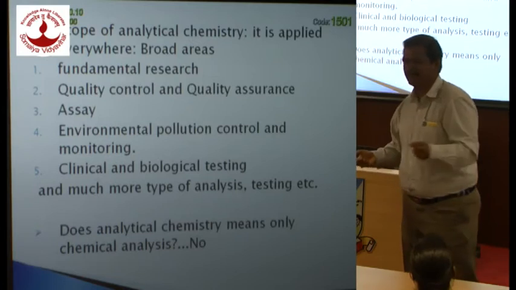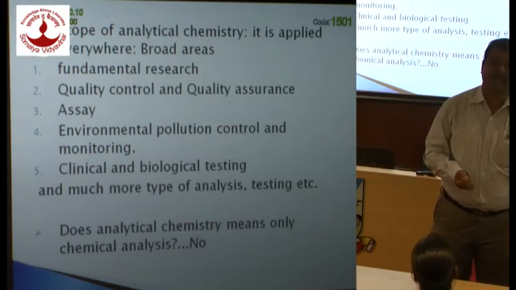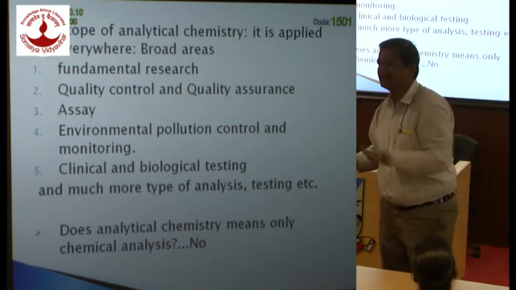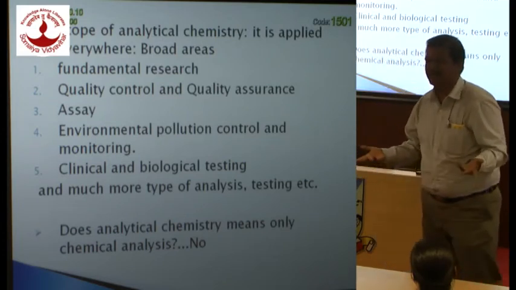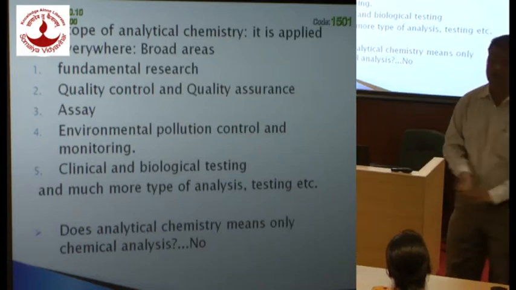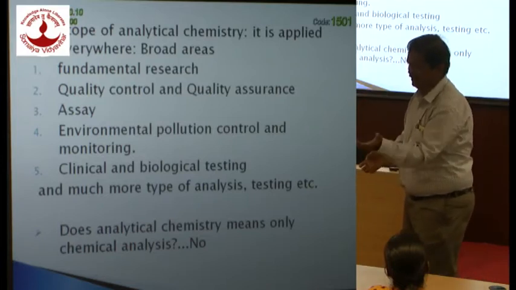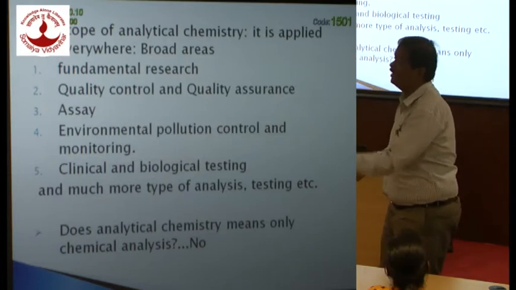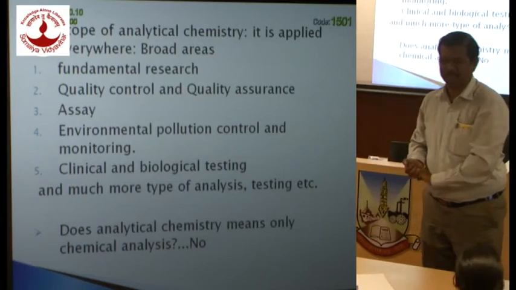Tablets or ointments or creams or whatever it is, in that you find out how much is active ingredient. How do you do this? There is a prescribed method. Who decides that method? Ultimately the analytical chemist. It is the job of the analytical chemist to set up a method, and the method should be accurate, reproducible, cheap, and non-interfering. It should not interfere with all the other ingredients which are there in that sample.